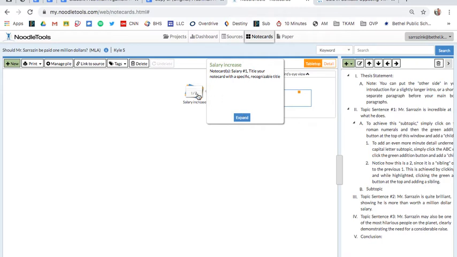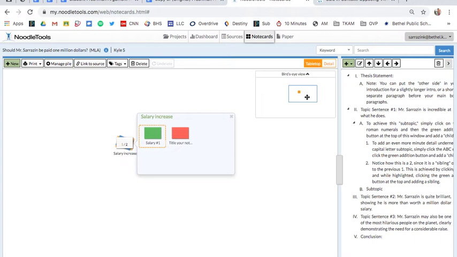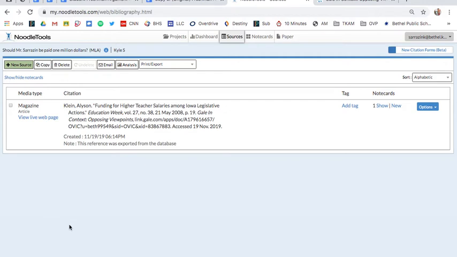Okay, and all you got to do, you hover over it, you expand, and you can still work with those same note cards. Okay, eventually you will work on this. I'm going to have a separate screencast for that. All right, so again, nice and easy with your sources, the note cards. Again, you're finding numerous note cards from these. If you're coming from the database, that citation tool is the easiest thing. All right, so just kind of keep that in mind.